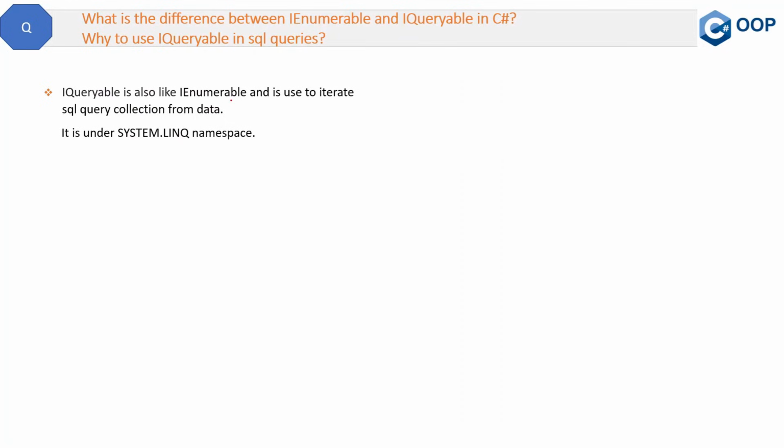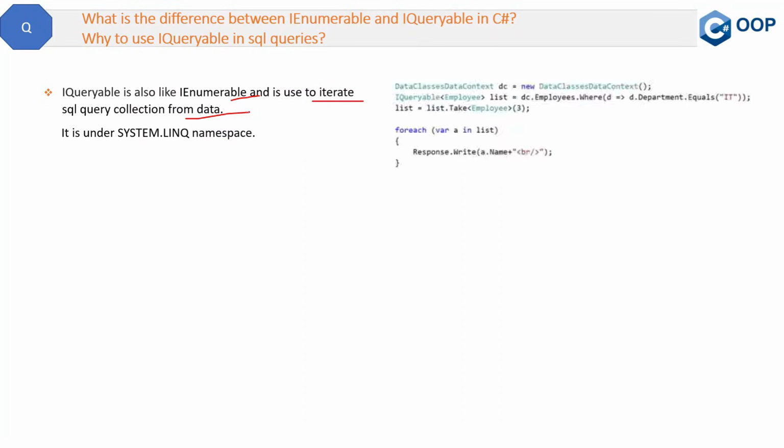IQueryable is also like IEnumerable and is used to iterate over a SQL query collection from data. So when you are returning data from a SQL connection, we prefer IQueryable rather than IEnumerable. Here is a sample code where we have used this IQueryable interface, which will bring this employee list when we execute this query. So where employee department is equal to IT, the filtered result will be saved in this list. So this is the code.